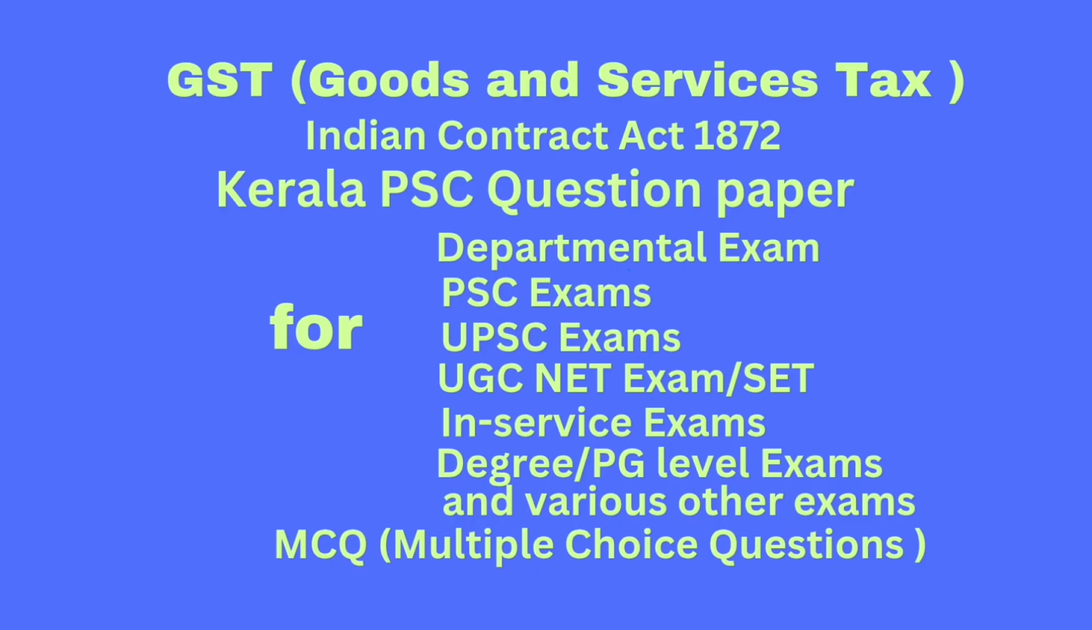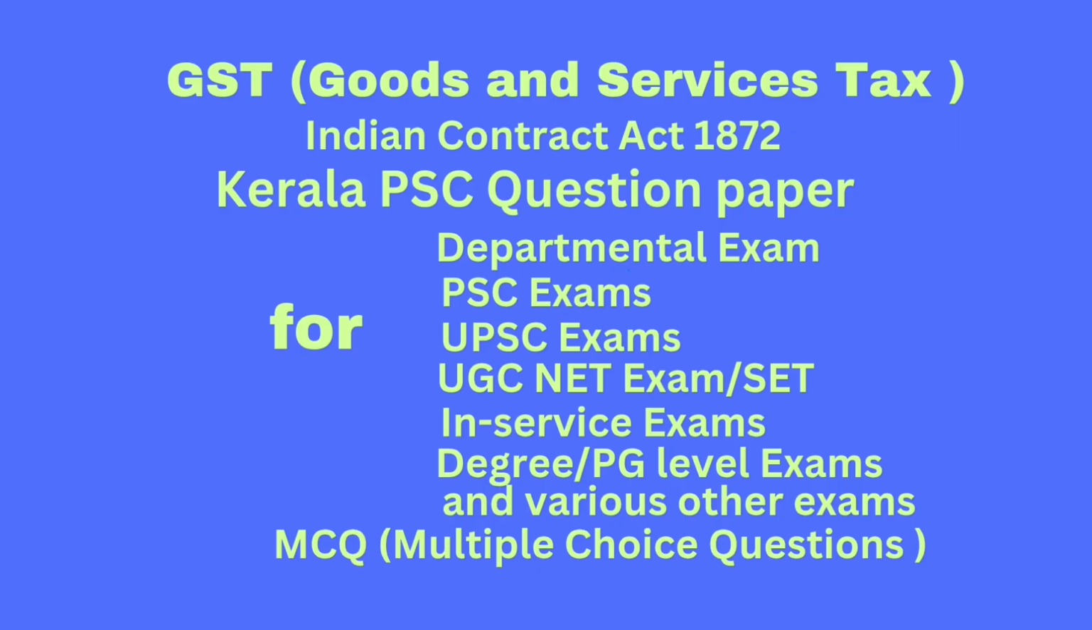Question number 12. Which were the limitations in pre-GST regime that led to the enactment of GST? Option A, hindered the free flow of trade throughout the country. Option B, divide the nation into separate economic spheres. Option C, non-availability of credit of central tax against the liability of state tax or vice versa. Option D, all of the above. Correct answer option D, all of the above.